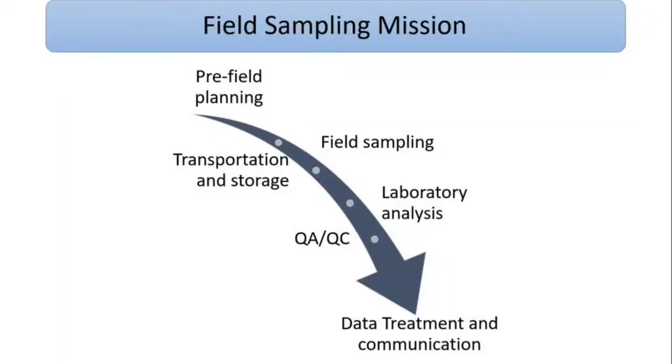So we have to make a proper pre-field plan: assembling the field crew, the field work instructions and safety plan, training and briefing the field crew, and assembling equipment. Then we reach the field sampling station, where we do the collection of sample, labeling, recording, storing, and the chain of custody form.